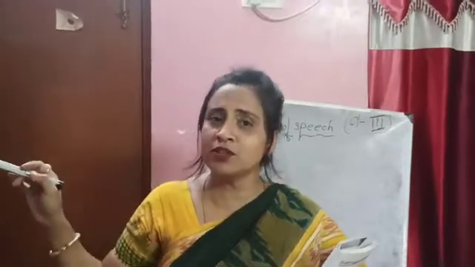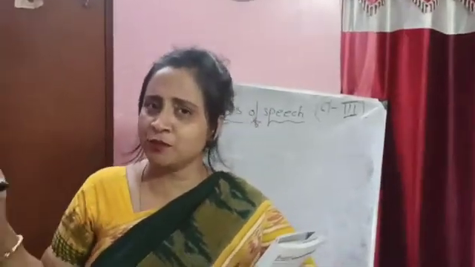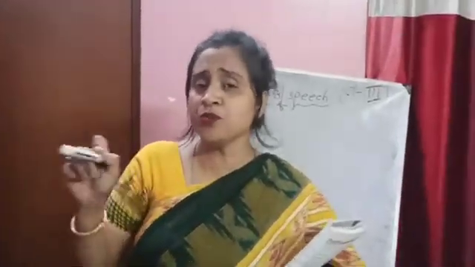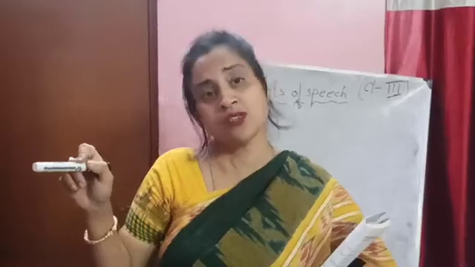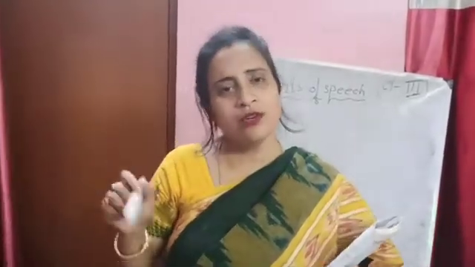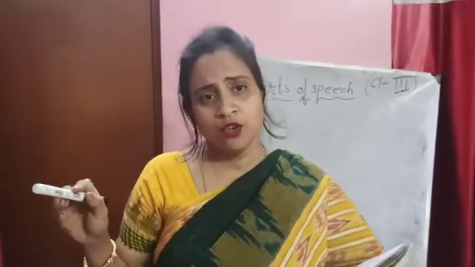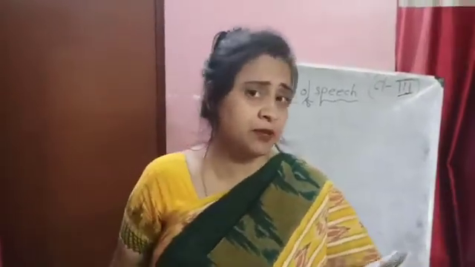The cat is on the chair. Cat and chair, both are nouns over here. And the relation of both nouns, which word is showing? That on. The cat is on the chair. So that on is the preposition. On, in, under, above, below, all these show the position. So these are all prepositions.